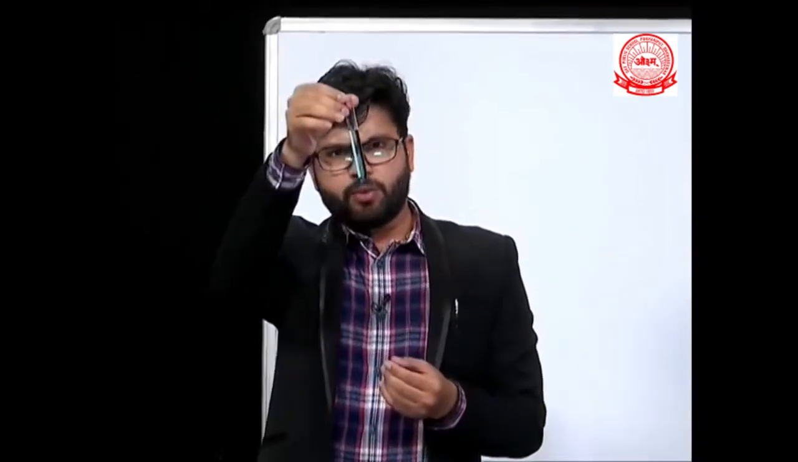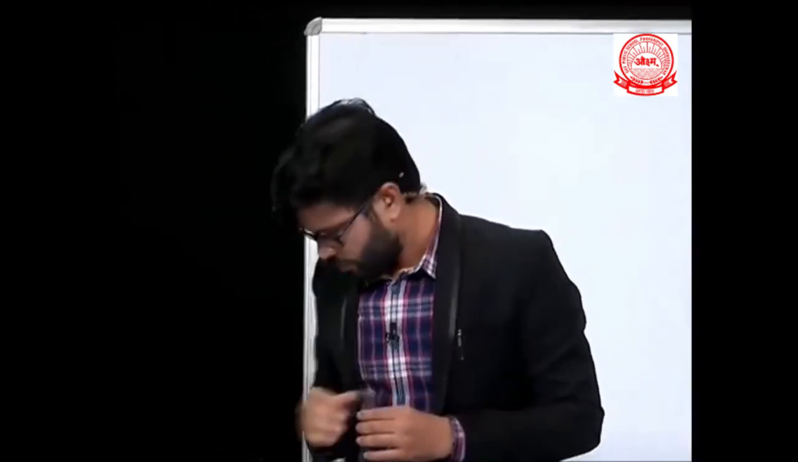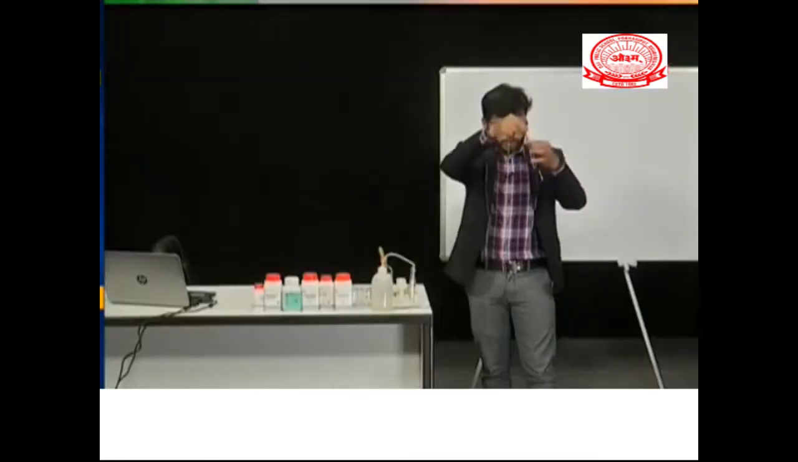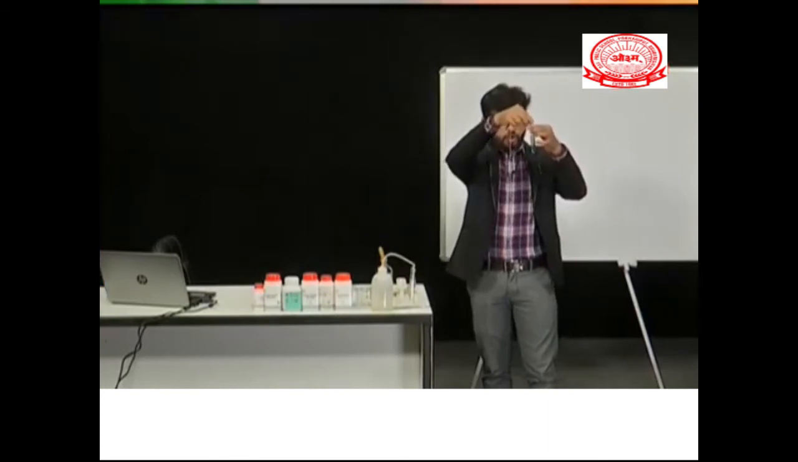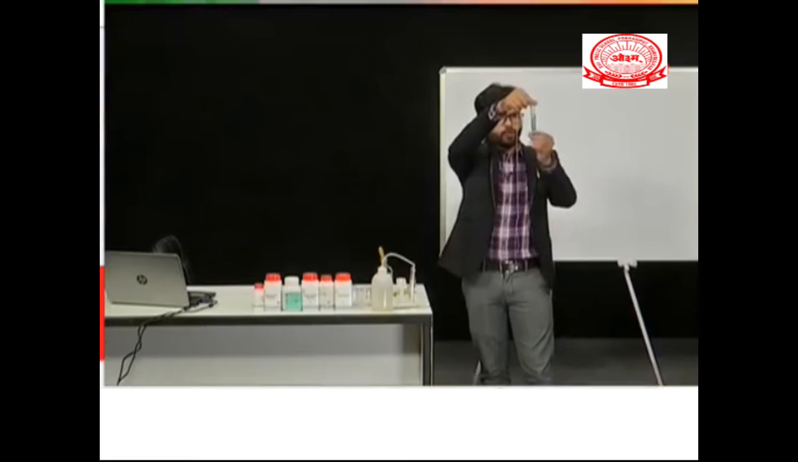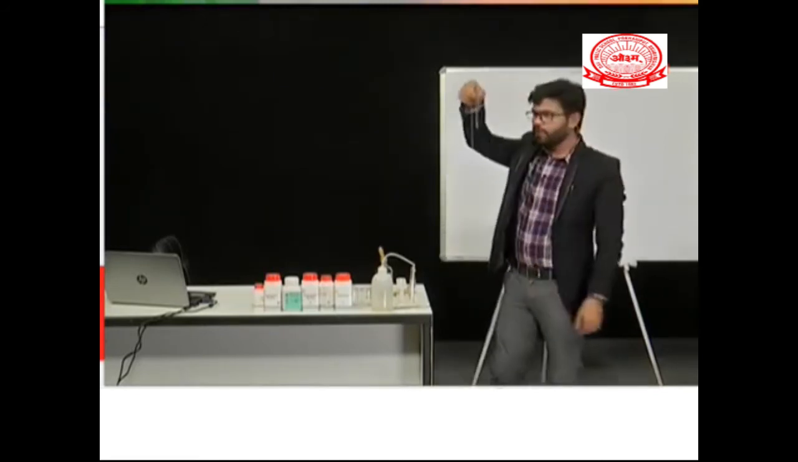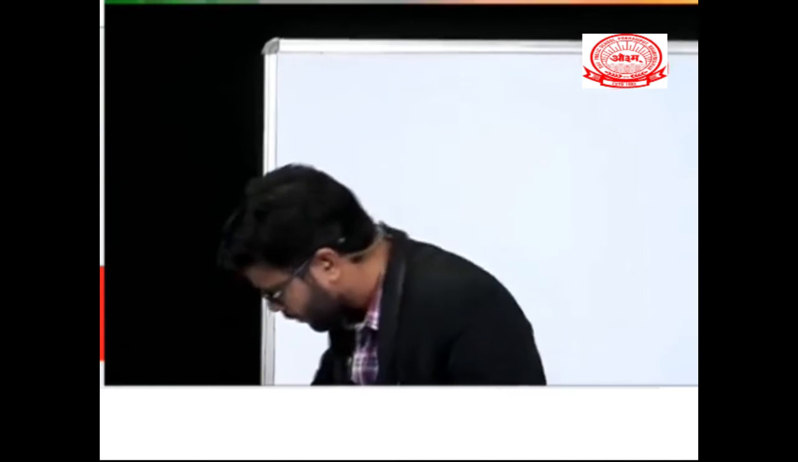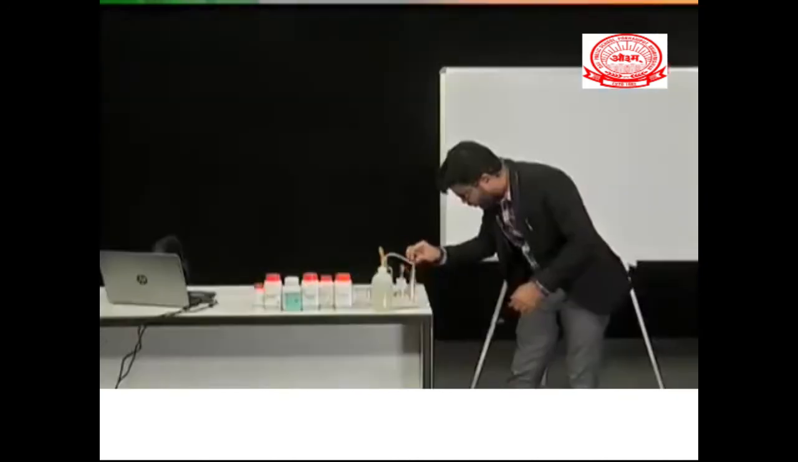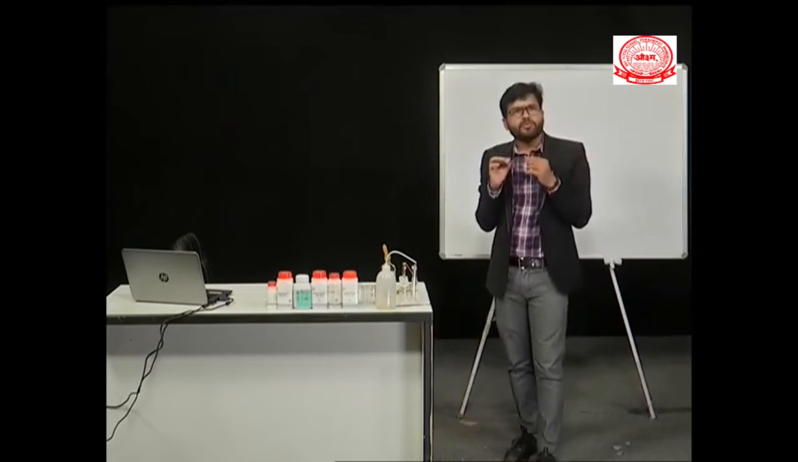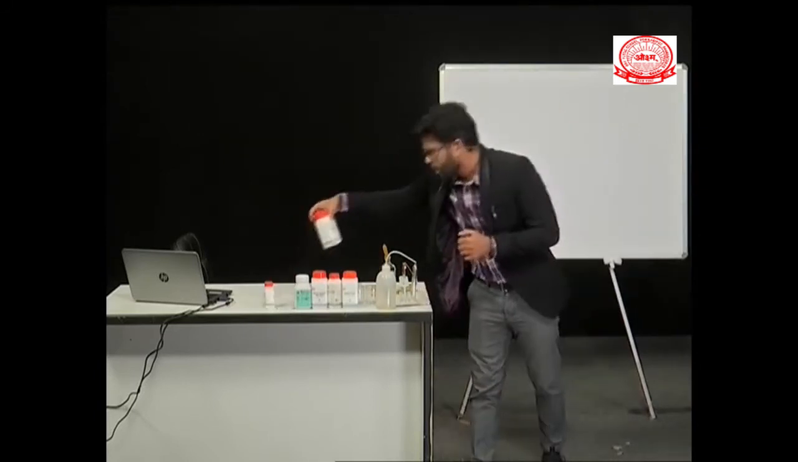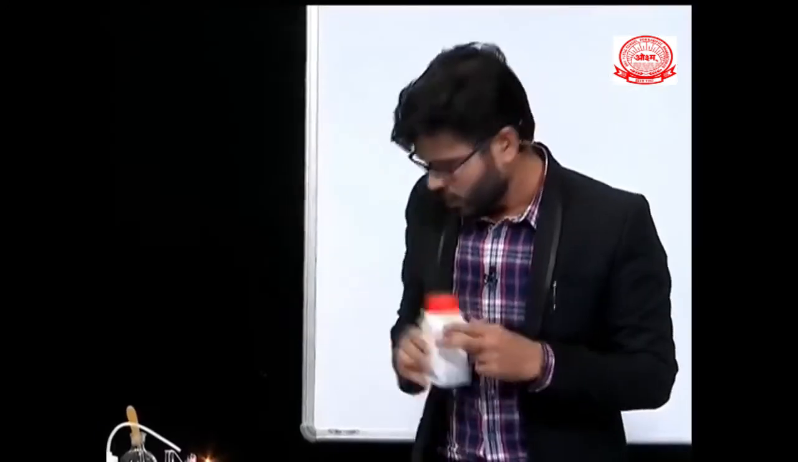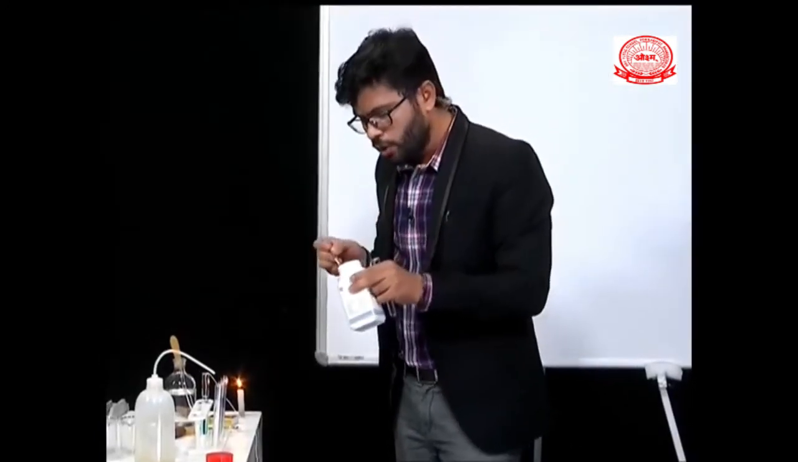I am holding a test tube containing copper sulfate solution and I have one cleaned new iron nail in my hand. I will put this iron nail inside the test tube and we'll observe after some time what changes are taking place in this test tube. For now, I'll keep this for some time and we'll move on to another experiment. We'll prepare a solution of sodium sulfate.